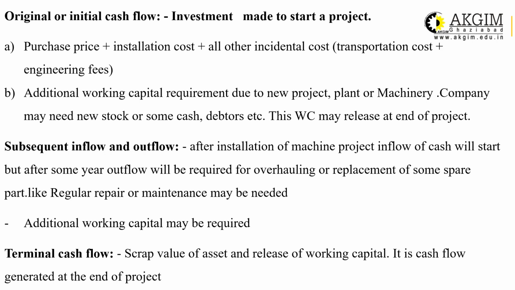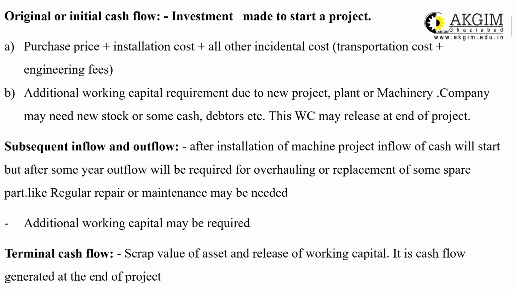Now what is subsequent inflow and outflow? After installation of the machine, inflow of cash will start. Initially you invested the amount in the machine. Once your machine is ready for commercial production, inflow will be generated by sale of the final product.